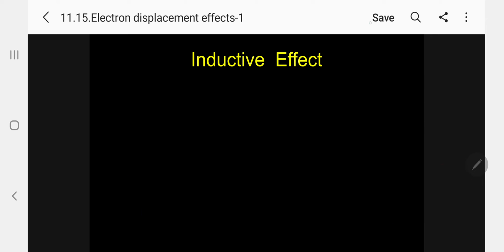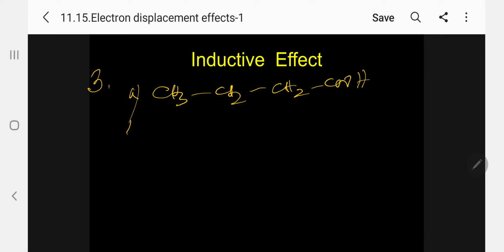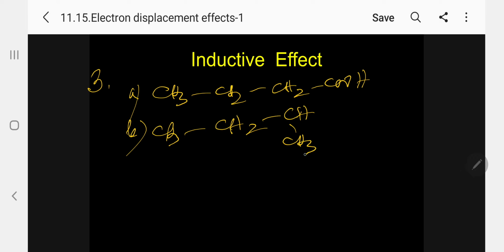The third example, I can now take an electron releasing group. Kindly follow. CH3, CH2, CH2, COOH. This is A. B, CH3, CH2, CH3, COOH.